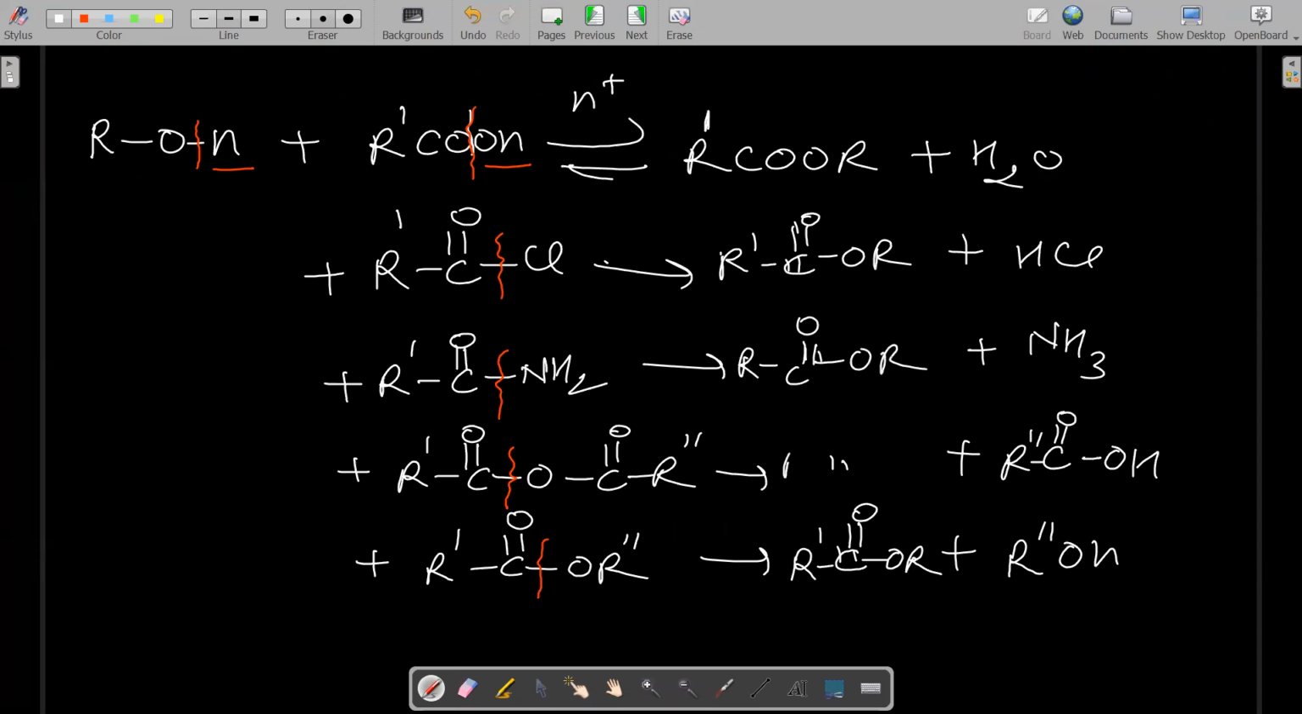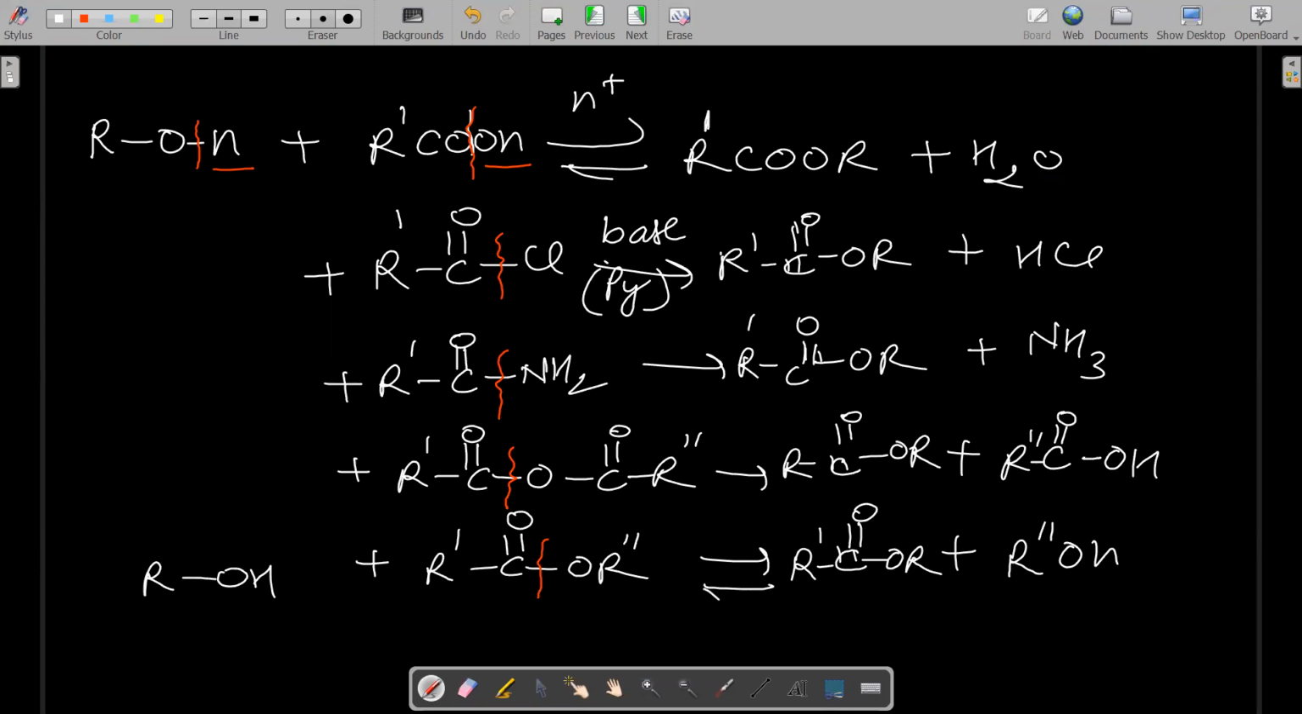Okay, I'm writing everywhere again. So you are getting ester and byproduct. HCl, all of you know, is a very strong acid. So to neutralize it, this reaction is always carried out in the presence of a base, and that base is called pyridine. Ammonia, there is no problem. Carboxylic acid, there is no problem. Now the last reaction, where we have to see something else.